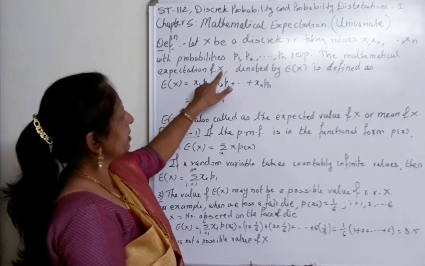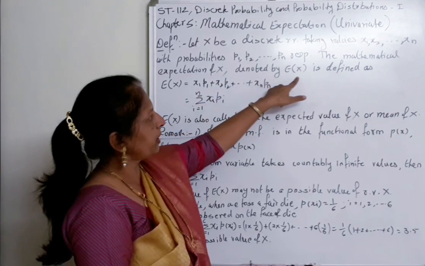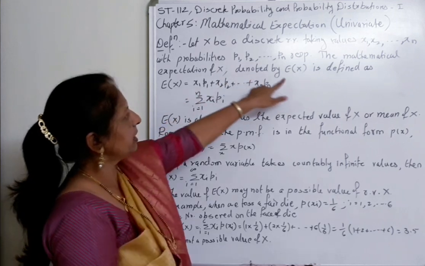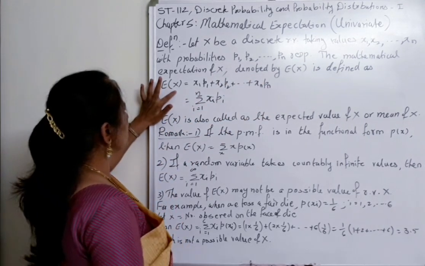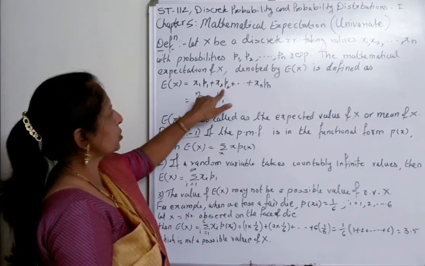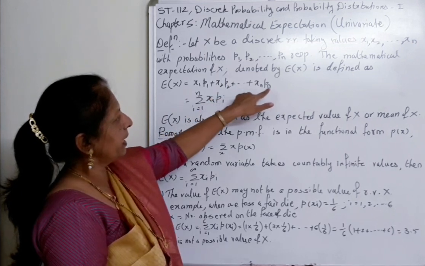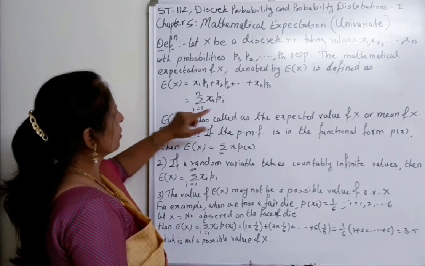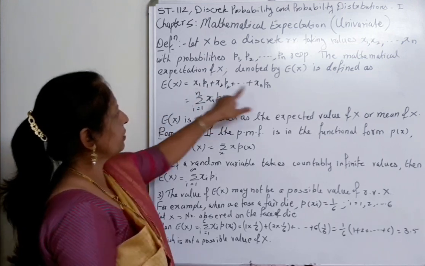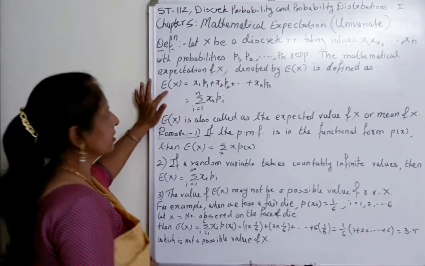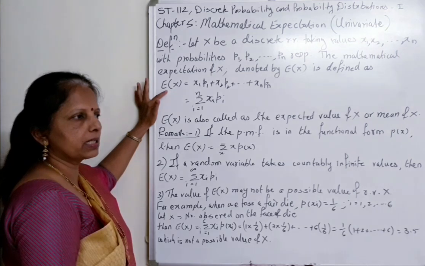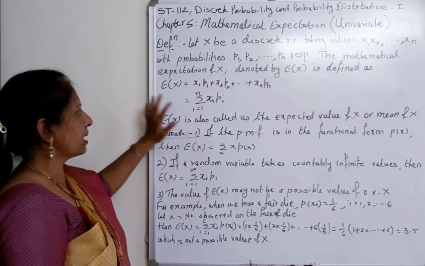The mathematical expectation of X, denoted by E of X, is defined as E of X is equal to x1 into p1 plus x2 p2 plus x3 p3 up to xn pn. In short, we can write summation of xi pi, i is equal to 1 to n. So like this we can define the mathematical expectation of a random variable X. E of X is equal to summation of xi pi.